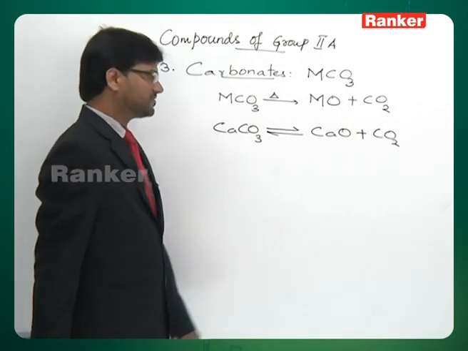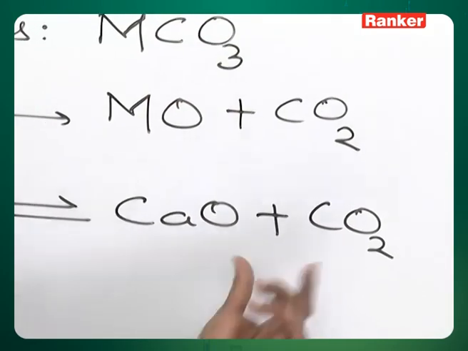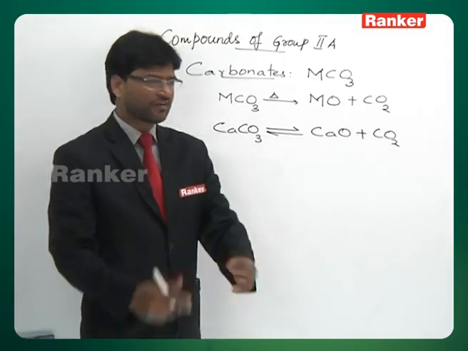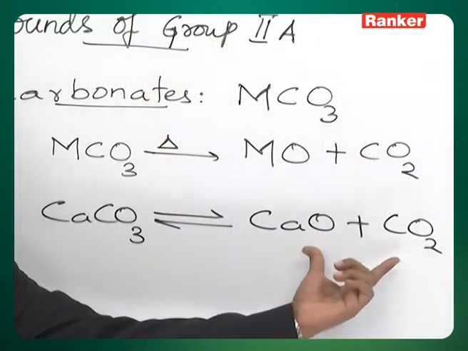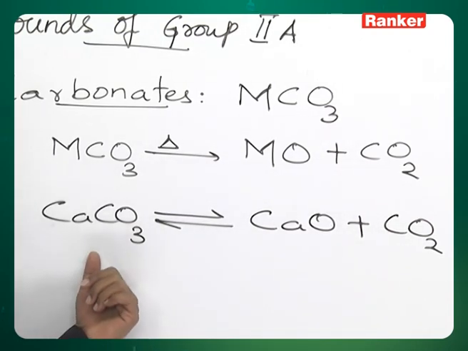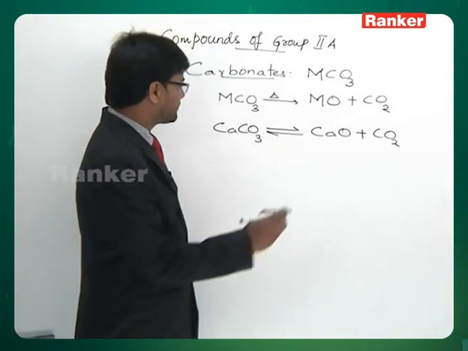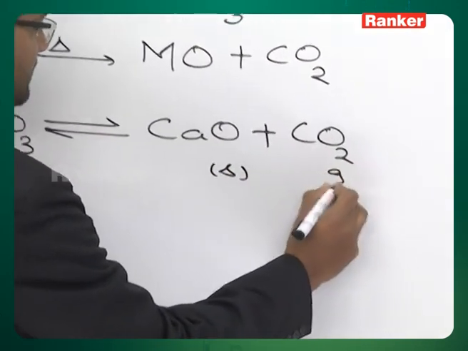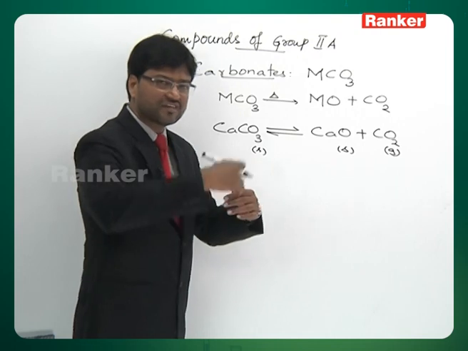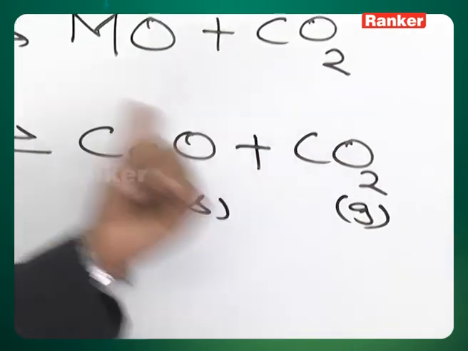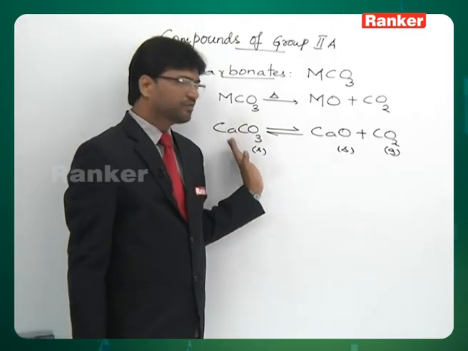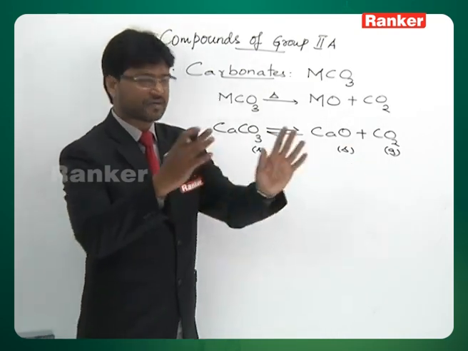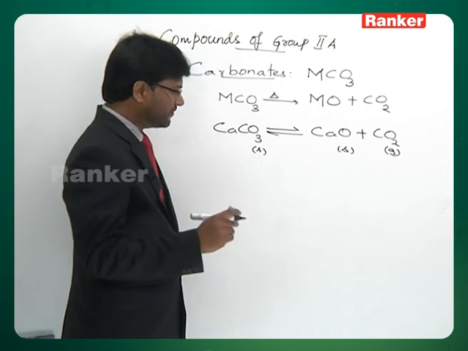See, what makes it reversible is the complementary nature of these substances, in that calcium oxide is a basic oxide while carbon dioxide is an acidic oxide. These two have complementary nature, so they can react once again to give rise to calcium carbonate. If you want to avoid this process, you can exploit this. This is a solid, this is a solid, and this is a gas. So if you allow carbon dioxide to escape out, then it will not be available for the backward reaction to take place. So this reaction can be made to proceed more in the forward direction by allowing carbon dioxide to escape out. There are two things which are very, very important.